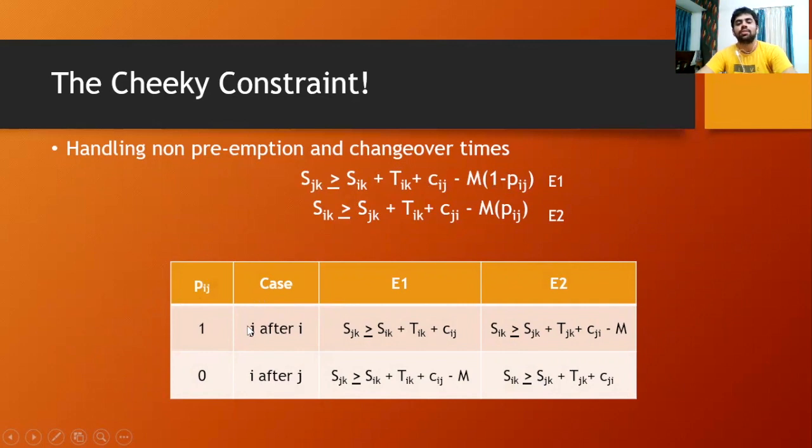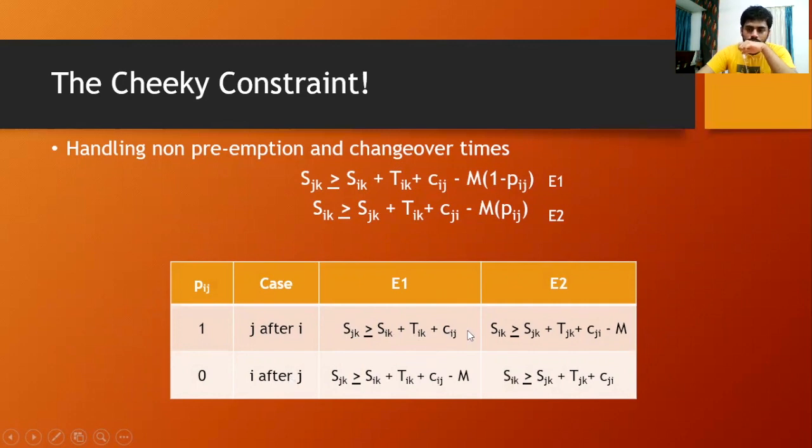We know that it means J precedes I. So in this case, if we put it in E1, this term vanishes because it becomes 0, and we get Sjk greater than or equal to Sik plus Tik plus Cij. In layman's terms, it tells us that after starting job I on machine K, processing it, and doing the necessary changeover, only then are we ready to start. So this time will always be greater than or equal to the RHS.